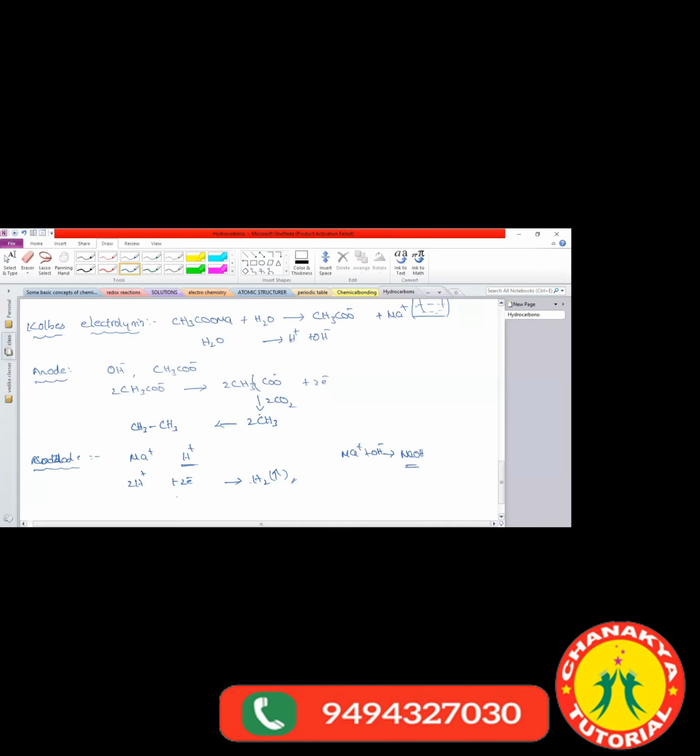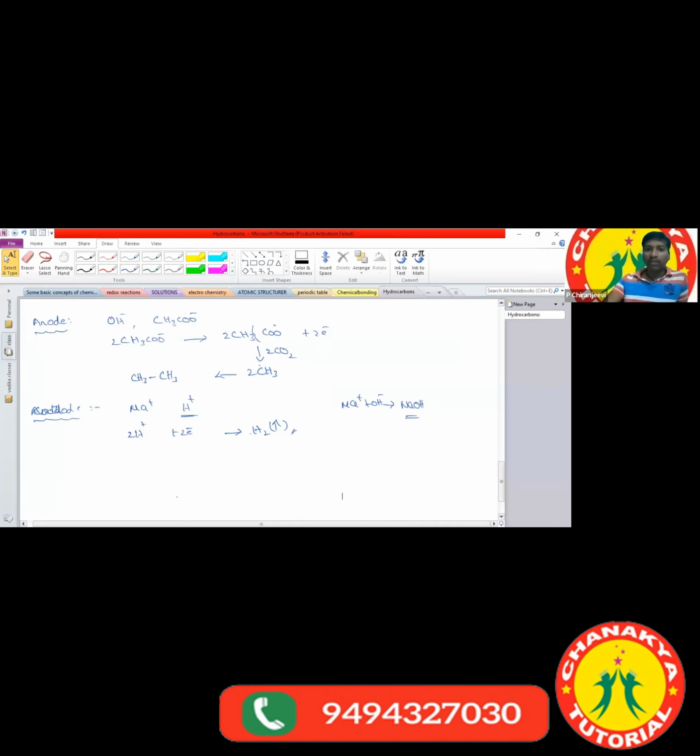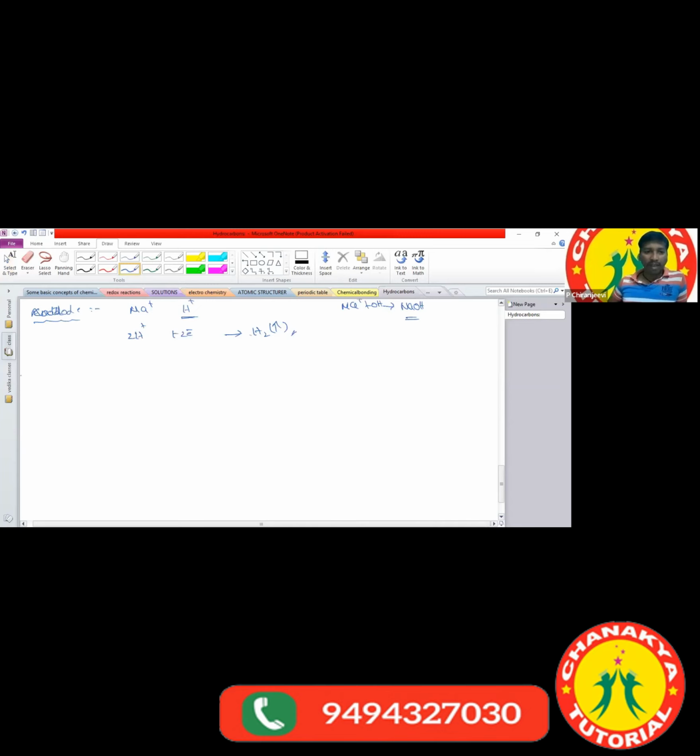Right, ma'am. So what is another method we are using? The next one is the Grignard reagent. By using the Grignard reagent also we can prepare an alkane. So first of all, what is meant by the Grignard reagent?